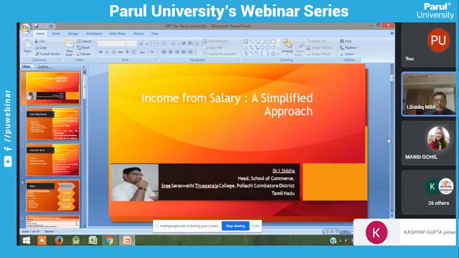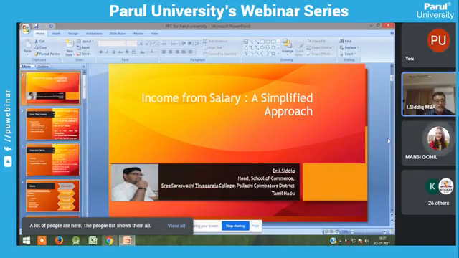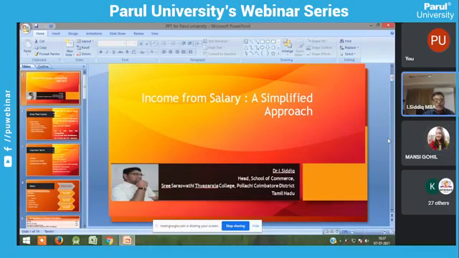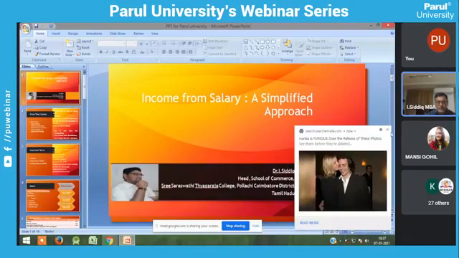So direct tax, examples are income from salary and income from other sources. These are the incomes which come under direct tax. Indirect tax is collected indirectly from the public by the government. Okay, now I'm going to enter the topic, my dear students.